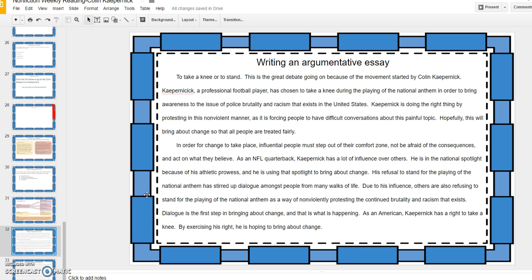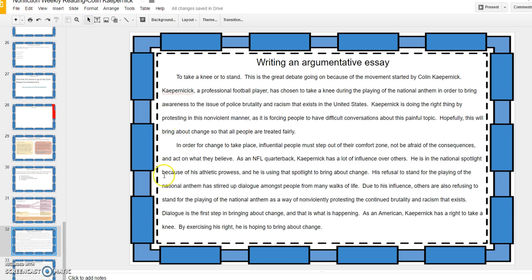walks of life. Due to his influence, others are also refusing to stand for the playing of the national anthem as a way of non-violently protesting the continued brutality and racism that exists. Dialogue is the first step in bringing about change, and that is what is happening. As an American, Kaepernick has a right to take a knee. By exercising his right, he is hoping to bring about change.